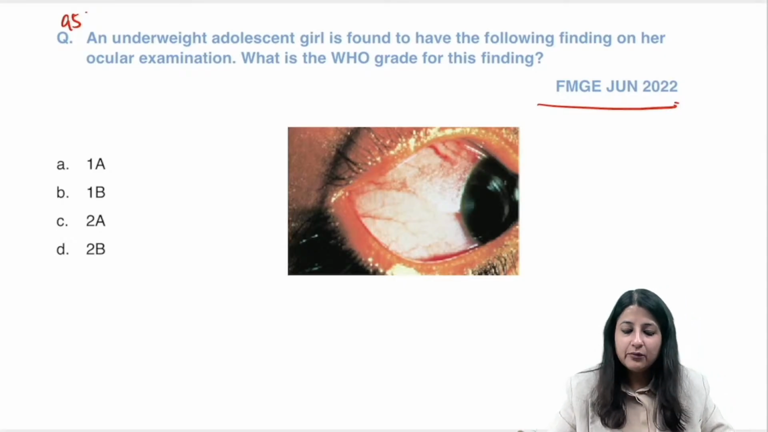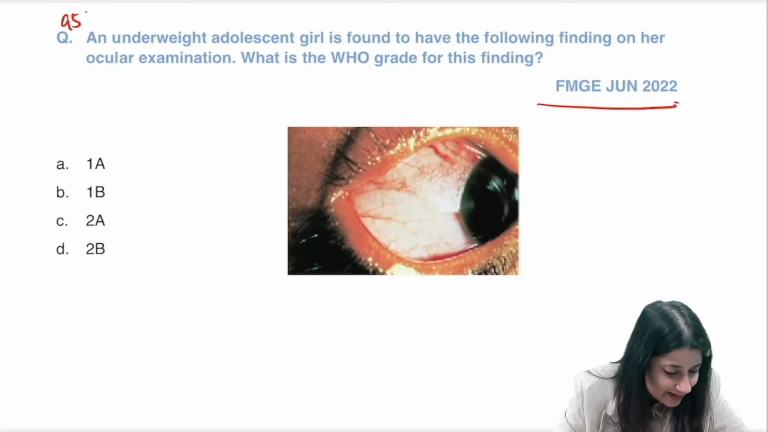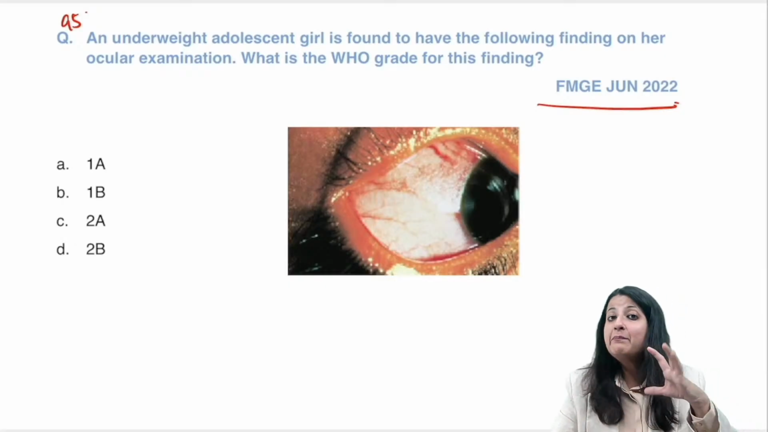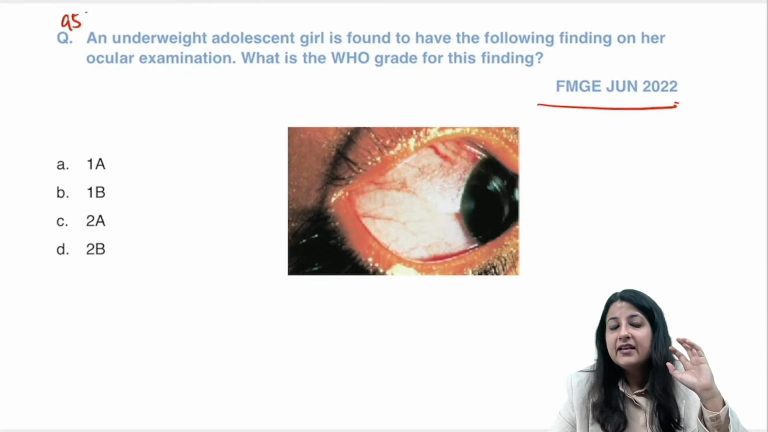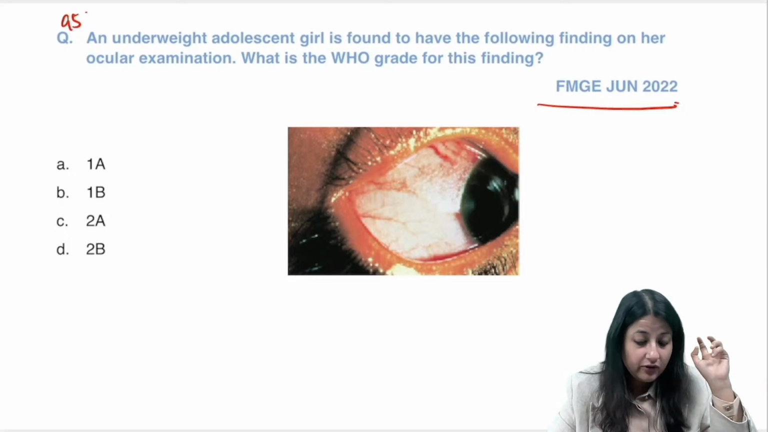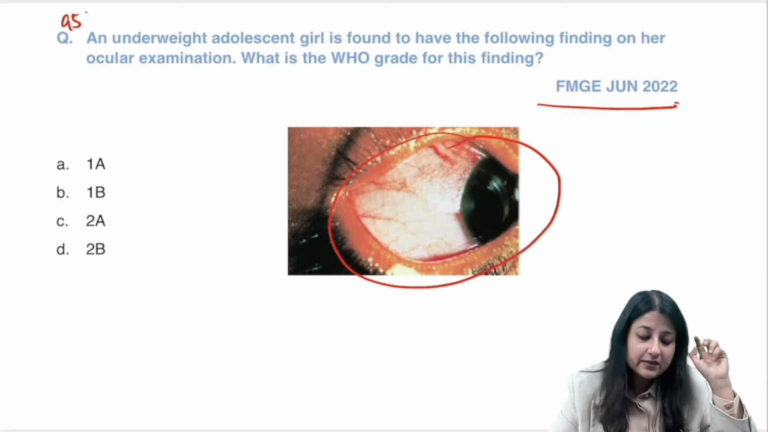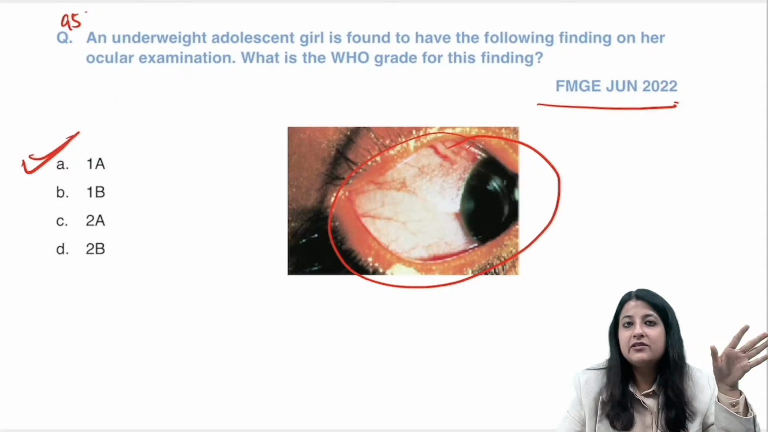Very good. An underweight adolescent girl is found to have the following finding. What is the WHO finding? Let me see your answers. A, B, कहाँ से? B, bitot spot दिख रहा है क्या इसमें? Can you see that superficial, slightly raised area, yellowish kind of thing? No. This is a pure image of X1A. Conjunctival xerosis.